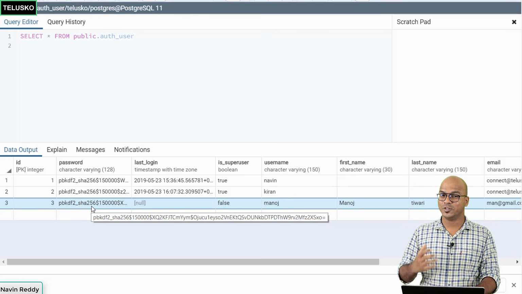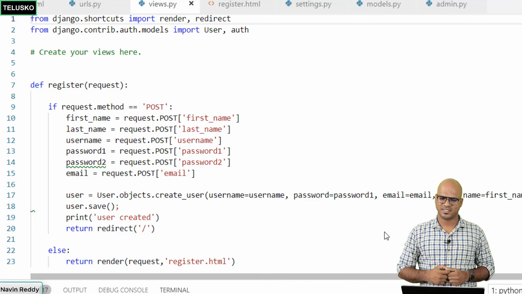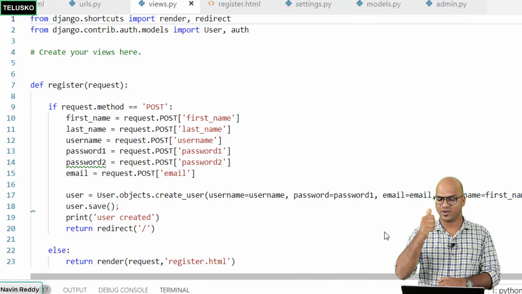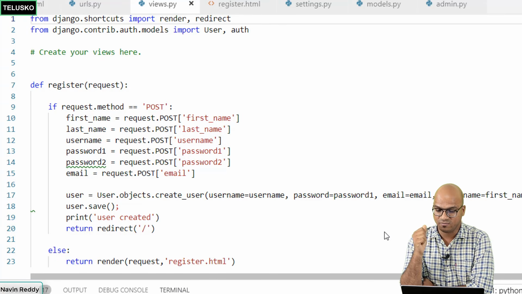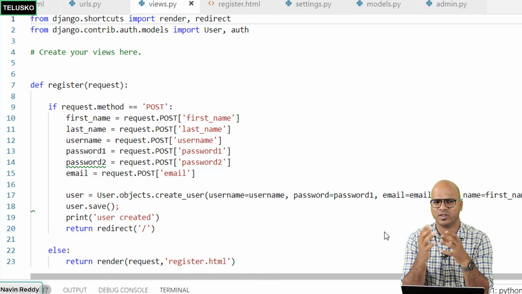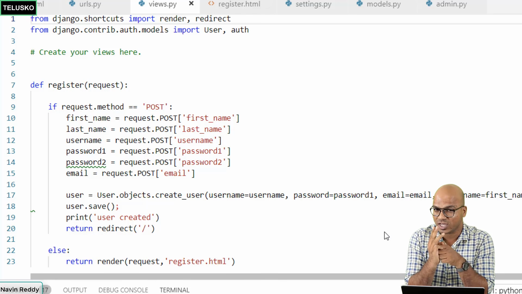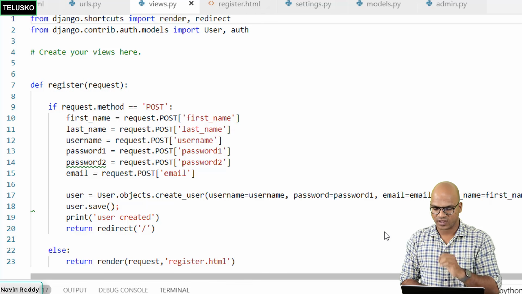Done, right? We are able to register the user, but we are still missing some things here. So what exactly are we missing? We are missing three things. The first thing is we have not verified if password1 is matching with password2. That's the first verification we have missed. The second verification is what if the current username is already used? For example, when you create an account on Gmail or anywhere, the username should be unique, and we are not checking that. Third, we are not even checking if the email already exists in the database, because if it exists, you can't use the same email ID. So that's what we want to verify before.